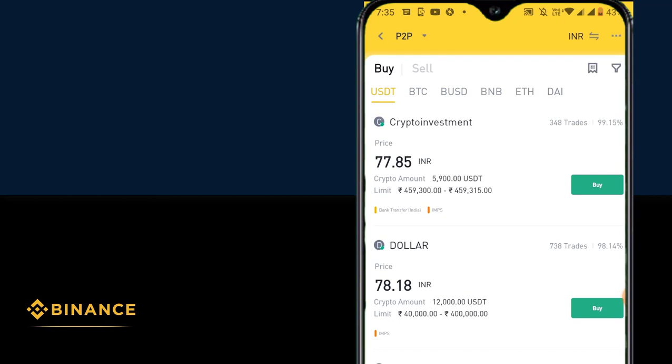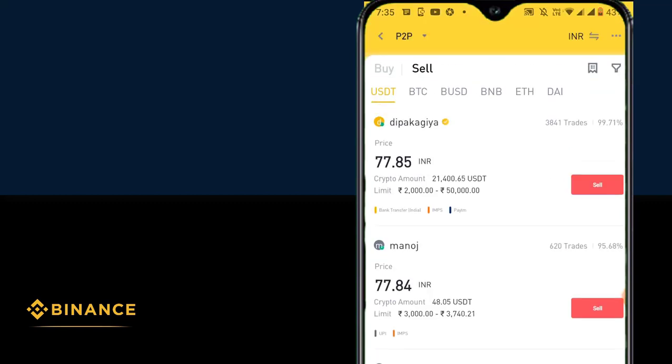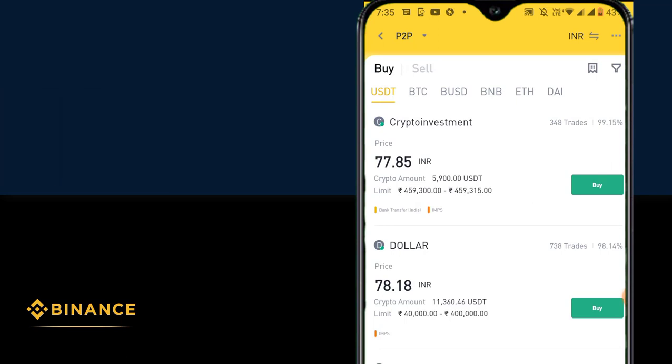And if you have any cryptocurrencies in your account and would like to change them to Indian rupees, then you have to go to the sell tab. Then you select the right person and sell them your cryptocurrency, and they will send the money to your bank account. In this video, I'm only going to show you how to buy cryptocurrencies using Indian rupees. In buy, we are looking to buy cryptocurrency from the sellers, but in sell, we are looking to sell cryptocurrency to the buyers.